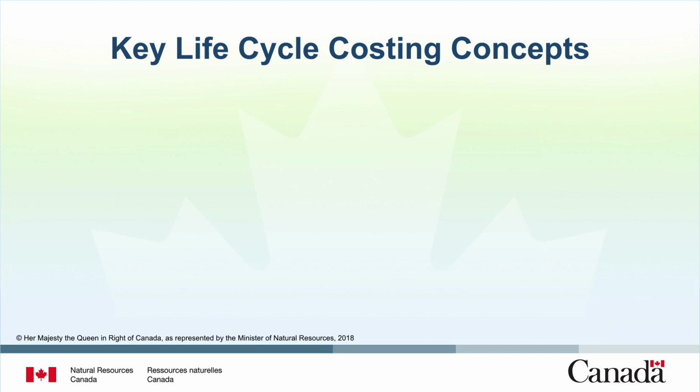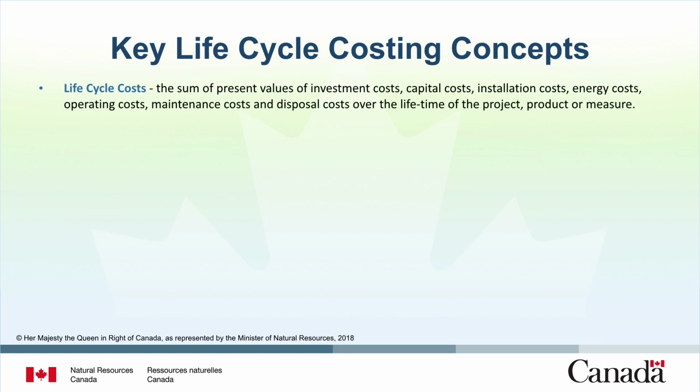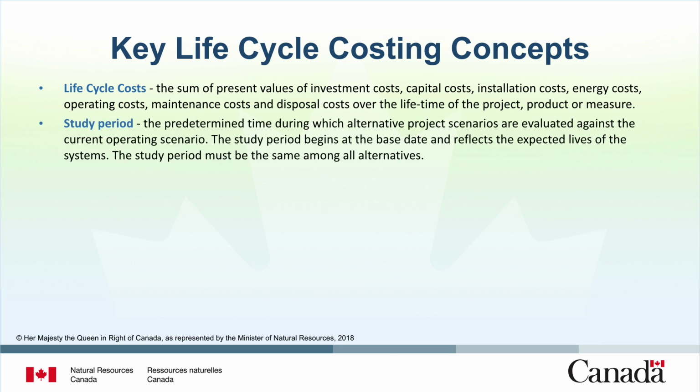Now let's define some key life cycle costing concepts. Life cycle costs are the sum of present values of investment costs, capital costs, installation costs, energy costs, operating costs, maintenance costs, and disposal costs over the lifetime of the project, product, or measure. The study period is the predetermined time during which alternative project scenarios are evaluated against the current operating scenario. The study period begins at the base date and reflects the expected lives of the systems. The study period must be the same among all alternatives.